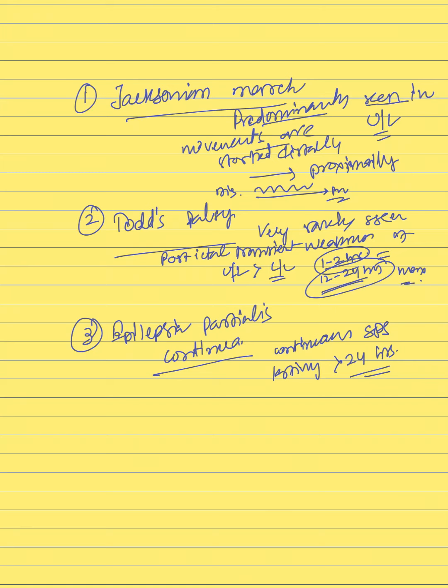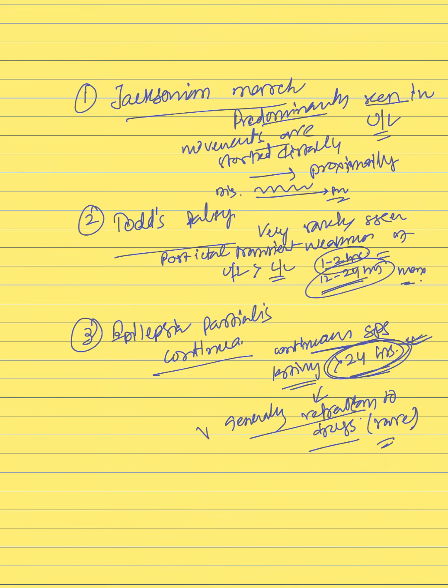And what is epilepsia partialis continua? Continuous simple partial seizure lasting for more than 24 hours. This is the term you have to remember, more than 24 hours. And you have to remember one thing, it is generally refractory to drugs, rarely seen, but it can be asked, and it is very very important.